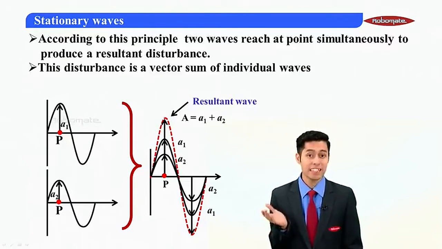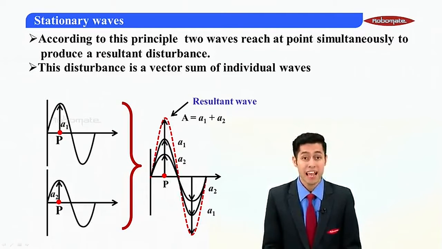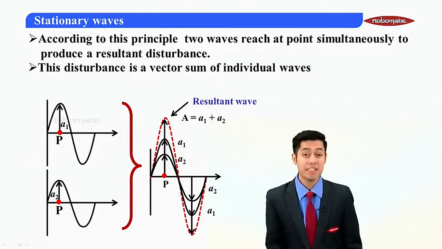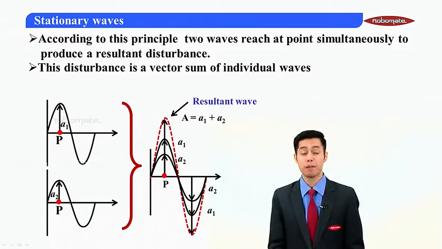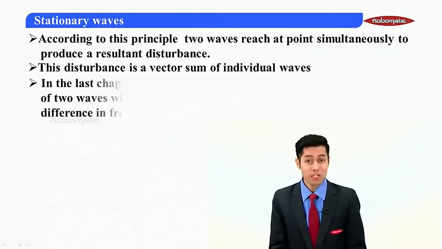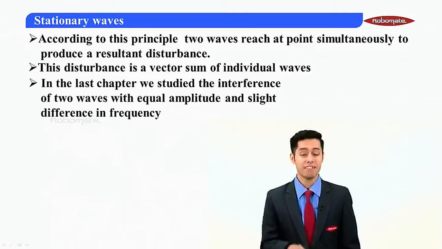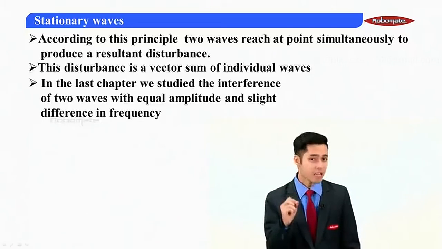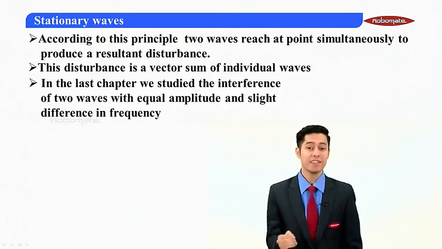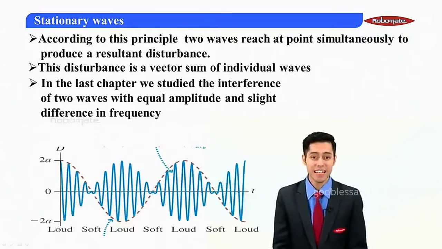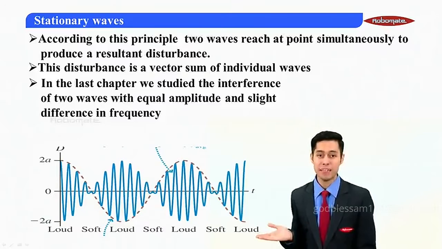So students, this is the principle of superposition of waves, and with the help of this we studied interference between two waves. Also, in the previous chapter, with the help of this interference of waves having equal amplitude and slight difference in frequencies, we studied a concept called beats.